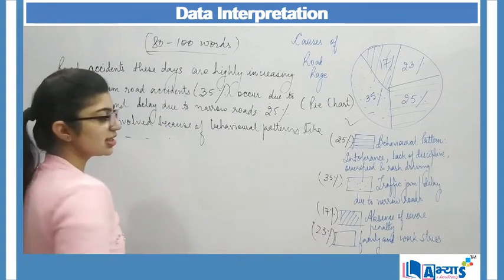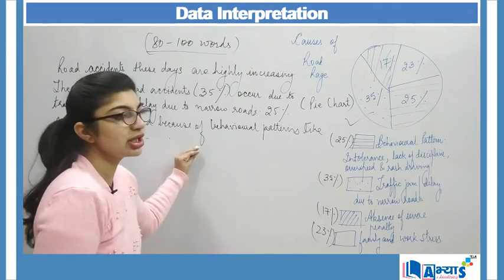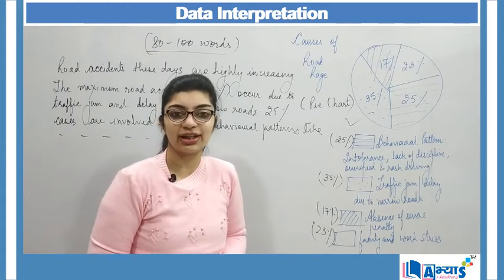You do not have to explain everything, just put in the points. So this has been completed. Then I will not put a full stop, and I have to connect the sentences. I have to show my creativity as well.